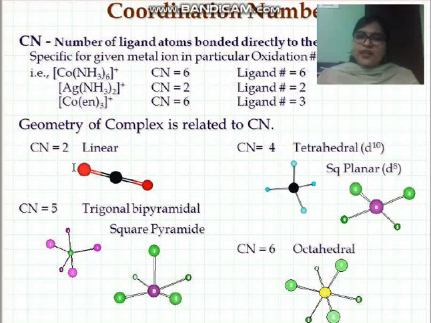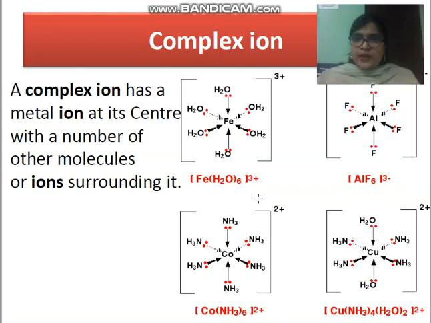Here you can see coordination number 2, it will be linear. Coordination number 4, it can be tetrahedral or square planar. Coordination number 5, it can be trigonal bipyramidal. And coordination number 6, it will be octahedral. All this spatial arrangement depends upon the arrangement of ligands. Okay, this is your coordination number.